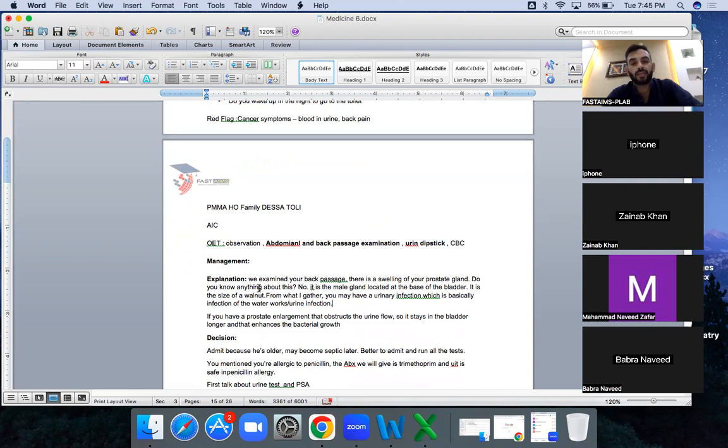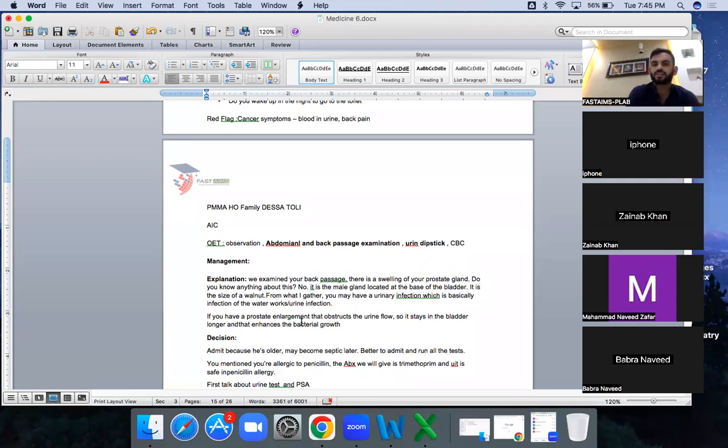Then it comes to the management. Explain that on your back passage examination, you are having an enlarged prostate, that is called BPH, benign prostatic hypertrophy. That's why you are having this recurrent infection, because the urine is not evacuated completely, and that poses you a risk of infection. You need to tell this, because this patient is having BPH along with UTI. So you need to explain the BPH first, then tell that this is causing the UTI. Okay, you can come either way, no problem. This is not a big deal.